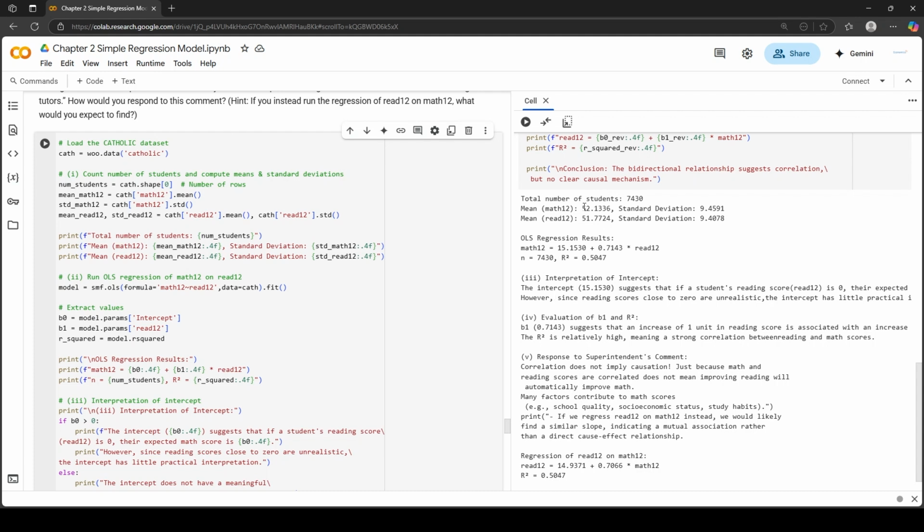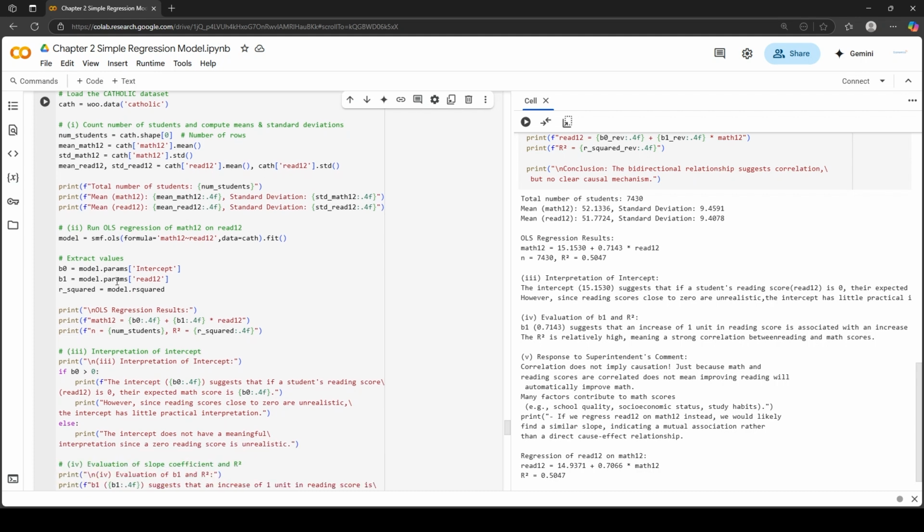So on the right hand side, you can see that the total number of students in the dataset is 7,430. Mean of Math 12 is 52.13. Standard deviation of Math 12 is 9.45. And mean of Read 12 is 51.77. And standard deviation of Read 12 is 9.40.